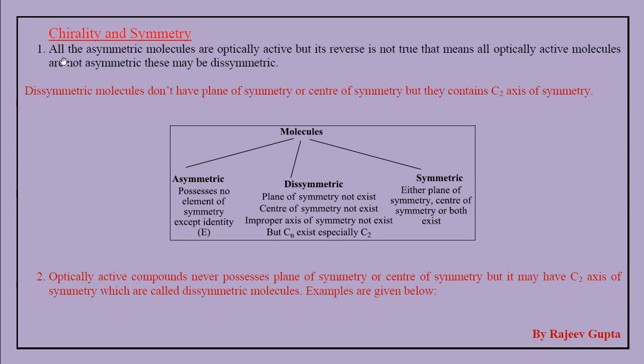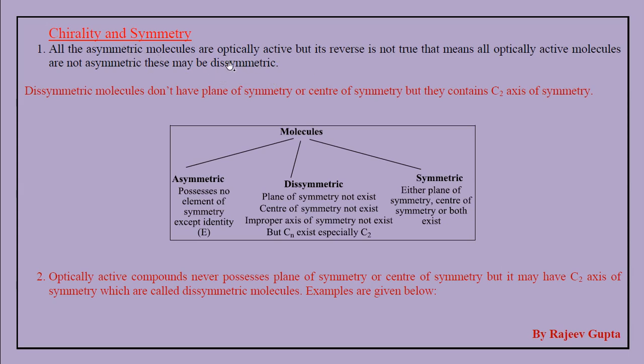So all asymmetric molecules are optically active, but the reverse is not true. That means all optically active molecules are not asymmetric; they may be dissymmetric. So here new terms have come, asymmetric and dissymmetric. These terms are directly based on symmetry criteria.